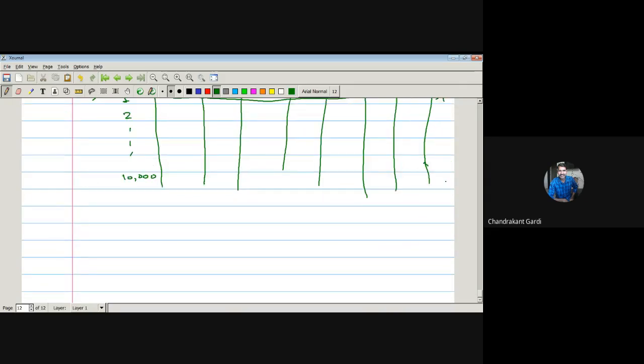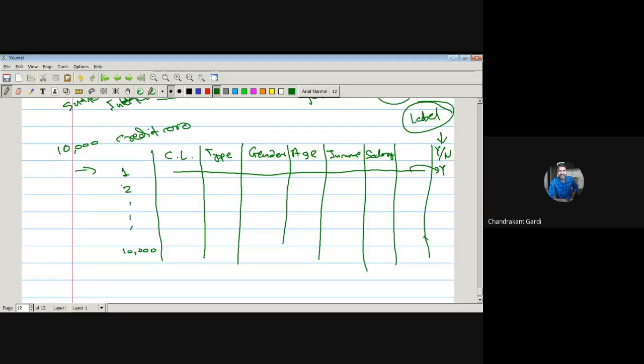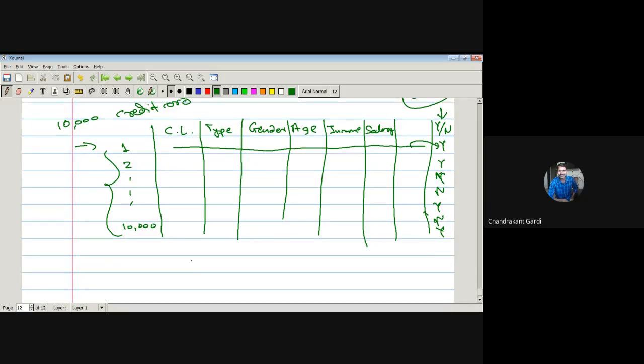For that, suppose this bank has given you data on 10,000 entries, and for all those entries the yes or no is given, whether that person is a defaulter or non-defaulter. Now we will train our model. Suppose y is equal to alpha plus beta 1 x1.